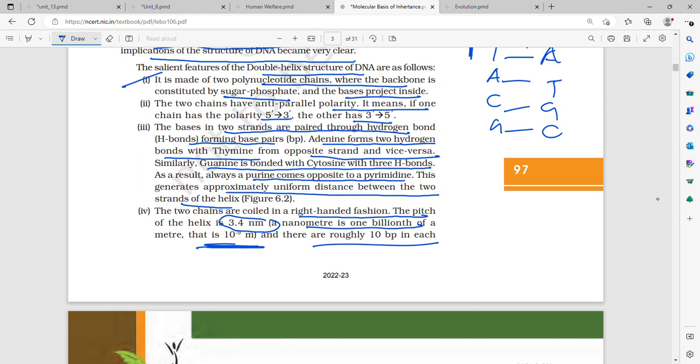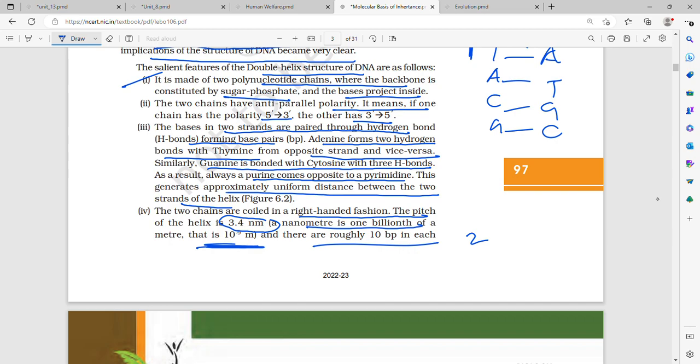Distance between the two strands is, I think, 2 nanometer. Yeah, 2 nanometer.